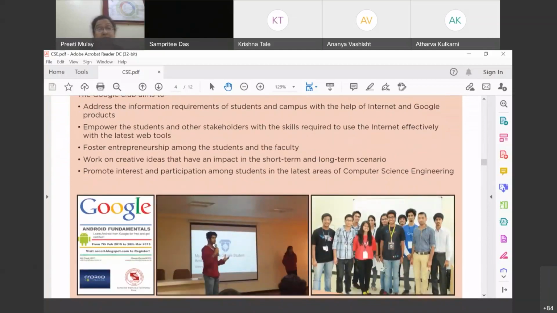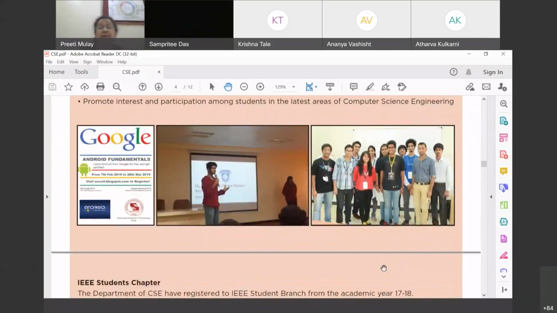Here are a few glimpses of the Google Club, my dear friends. The beautiful part is that those who get selected in the Google Club now work as buddies. And here is a student who is teaching other students the Android fundamentals. It's a wonderful culture at the CS Department of SIT, my dear friends.